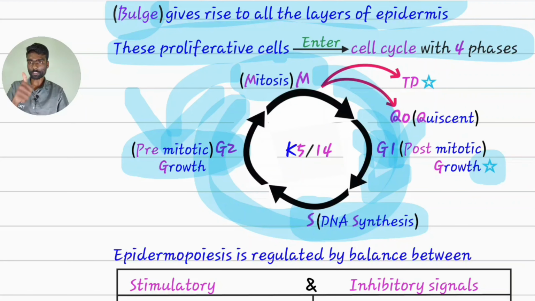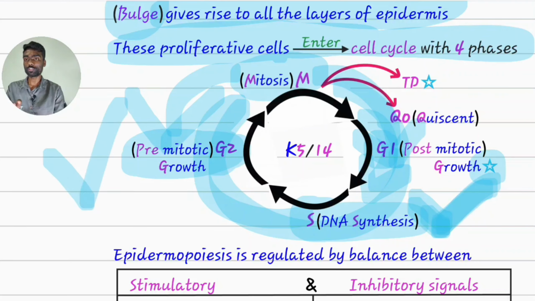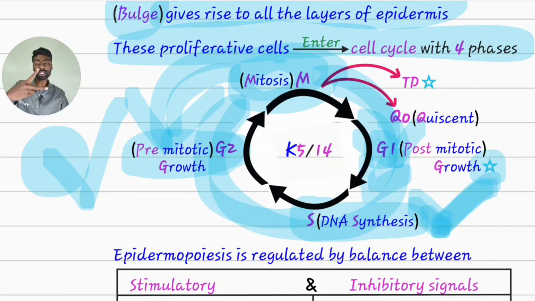Mainly, the function of this G2 phase is, if any defective DNA has been produced, that DNA repair will happen here in G2 phase. Before dividing, if any defects are there in the DNA, repair will occur here in G2 phase. After DNA repair and DNA synthesis, now the cell is ready for division, that is mitosis. After mitosis, we will get two daughter keratinocytes.